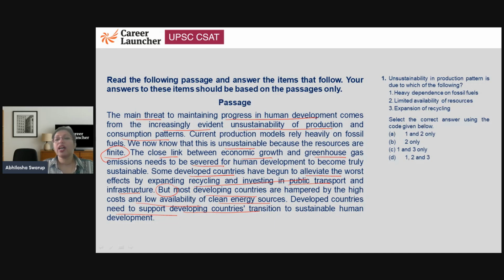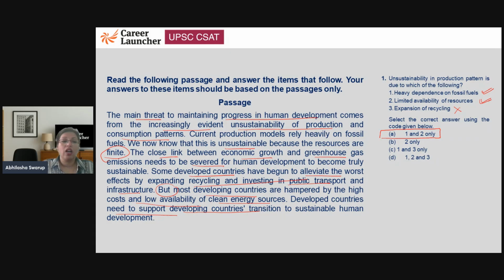So, what is the correct answer to this question? Unsustainability in production pattern is due to which of the following? Heavy dependence on fossil fuel. Yes, that is what this entire passage is about. Limited availability of resources. Yes, that is also correct. Expansion of recycling is not the reason why production pattern is unsustainable. So the answer will be 1 and 2 only. Therefore, option number 1 is your correct answer.